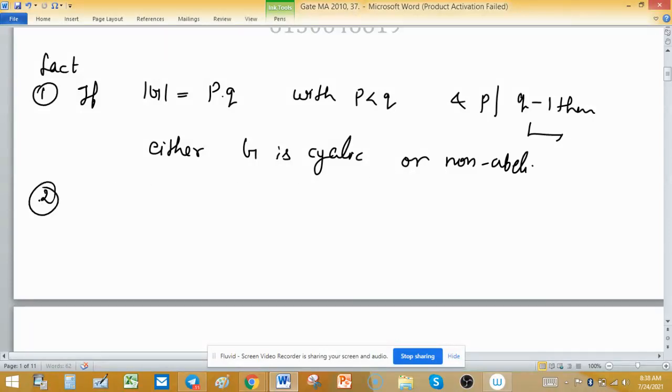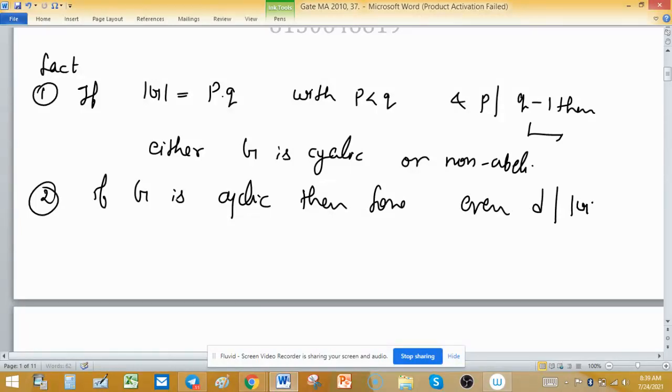Fact 2 is: if G is cyclic, then for every divisor d which divides the order of G, there exists a unique subgroup of order d.